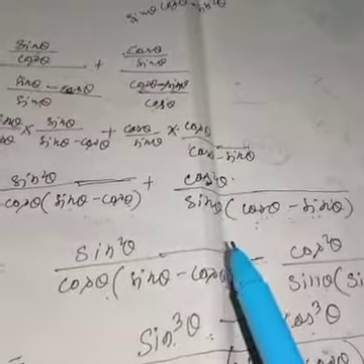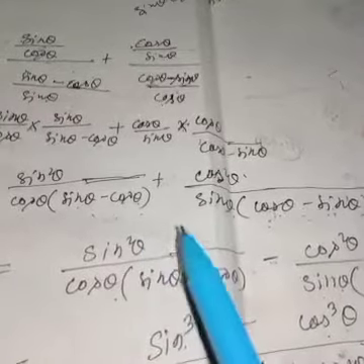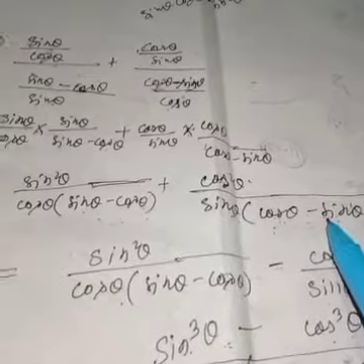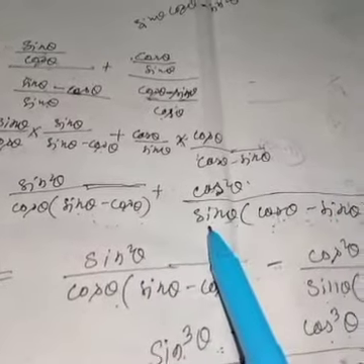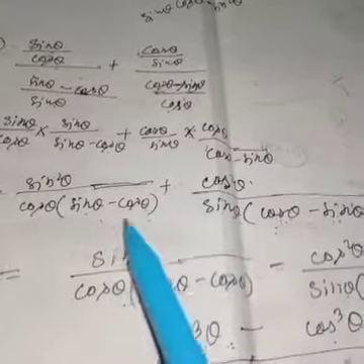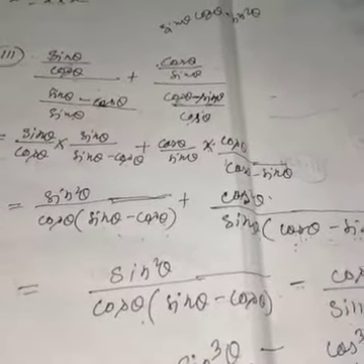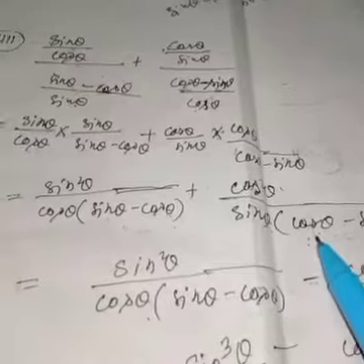Now next, you have to simplify. To simplify this, see, here you have sin theta minus cos theta and here cos theta minus sin theta. To take LCM, if these two are the same, like sin theta minus cos theta here and sin theta minus cos theta here also, it will be easy for us. So now try to make it sin theta minus cos theta.